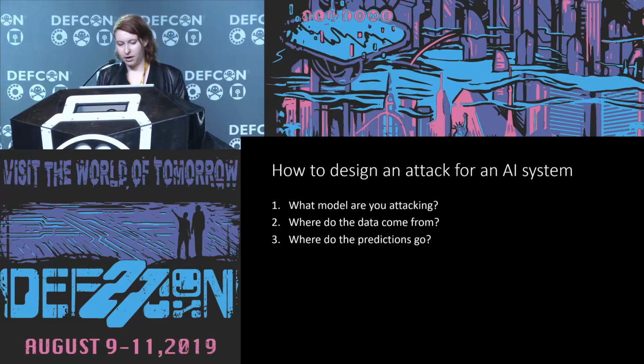And then you want to know where the data comes from, and you also want to know what formats it's in. So if we know that the system deals with images, that's going to be much different than if it's dealing with strings or text. And we also want to know where the predictions go and what data overall it outputs, because it turns out that a lot of information that some of these systems put out you can take advantage of and use to execute some of these attacks.